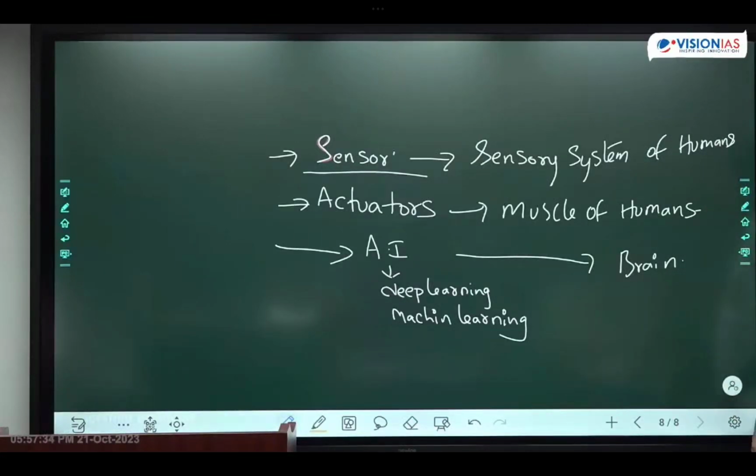Sensors are useful for sensing things, like the sensory system of humans. We sense everything surrounding us. Okay, students, that sensing nature is because of what? Sensory organs present in humans. What are sensory organs? Skin.